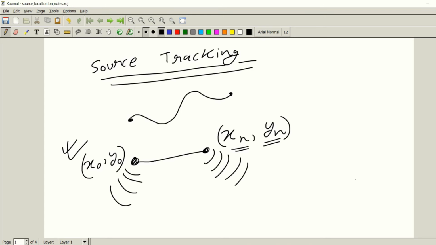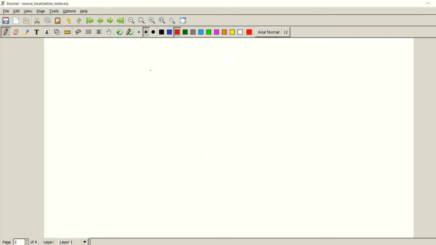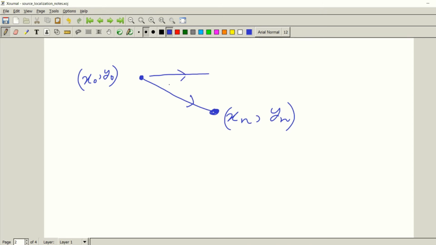So how do we go about solving this problem? One can think of this problem in the following manner. This object we are trying to track was at x0, y0. Then suppose it moved to some new position given by xn, or x new, and yn, or y new. And suppose this x0 and y0 stand for x old and y old. We can divide this movement into two components and say that it has moved delta x in the x direction and delta y in the y direction.